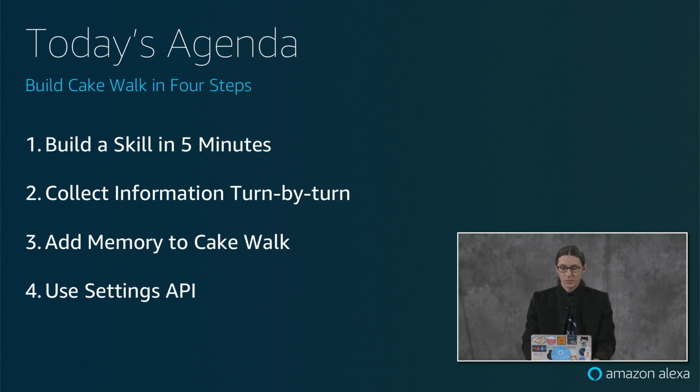Today, we're going to build Cakewalk in these 4 steps. We're going to build a skill in 5 minutes. Then we're going to learn how to collect the information, that's how we're going to collect those slots. Then we're going to add memory to Cakewalk because we need to remember their birthday. It would not be a very good experience if every single time we interacted with the skill, we had to give it our birthday. So we're going to have Cakewalk memorize that. And then we're going to use the settings API to access the time zone of the device, so that way we can give a more accurate calculation of how many days it is until their next birthday.